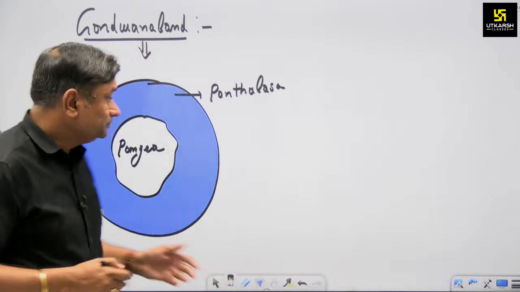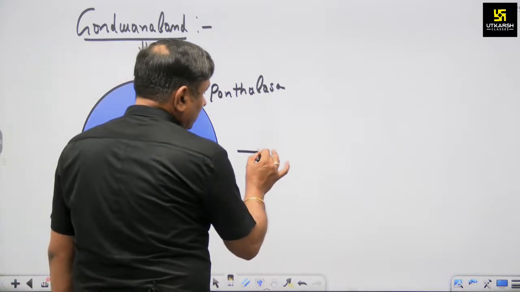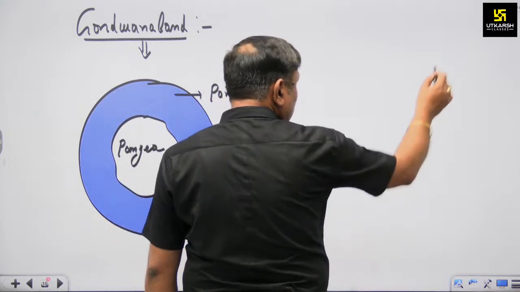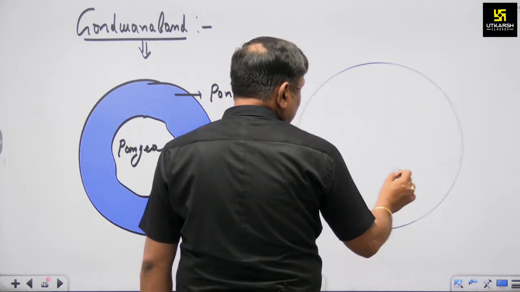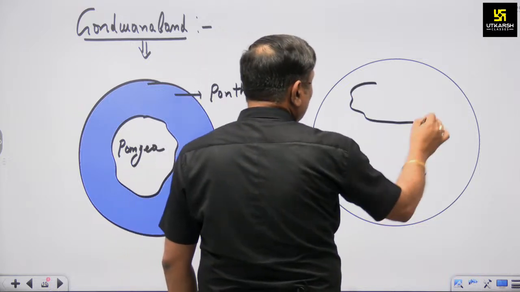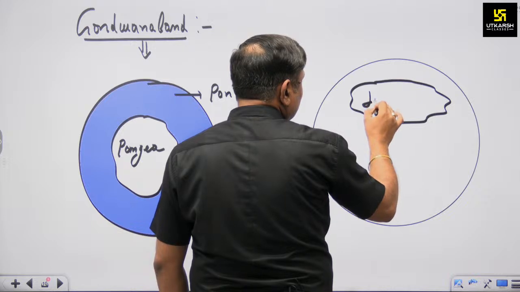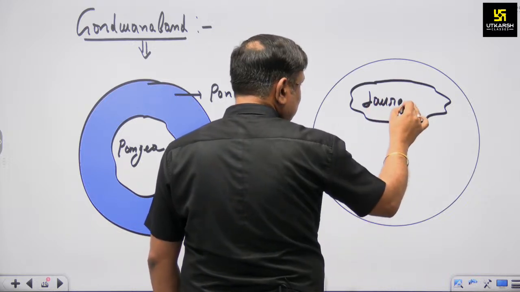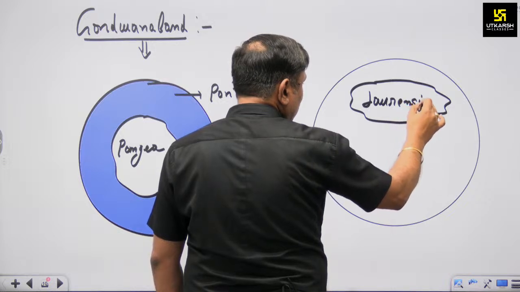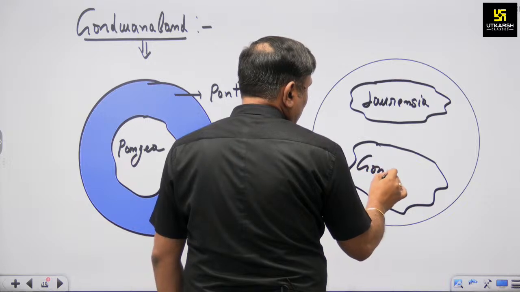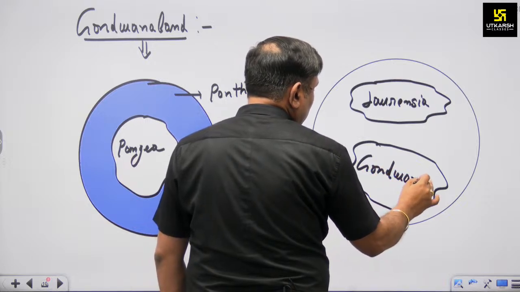Then as per Alfred Wegener, this landmass of Pangaea also bifurcated, and as you know, the northern part is known as Laurentia, and the southern part is known as Gondwana land.